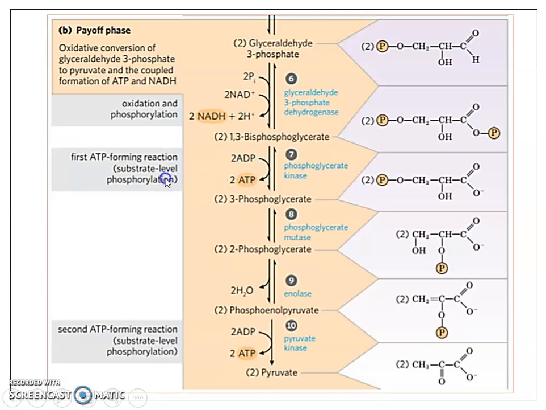Now, why is it known as substrate level phosphorylation? It is known as substrate level phosphorylation because the ADP gets its phosphoryl group from another, phosphorylated substrate. A phosphoryl group is transferred from a phosphorylated substrate onto ADP, resulting in the formation of ATP. This kind of phosphorylation for the production of ATP is known as substrate level phosphorylation. I hope it is clear.